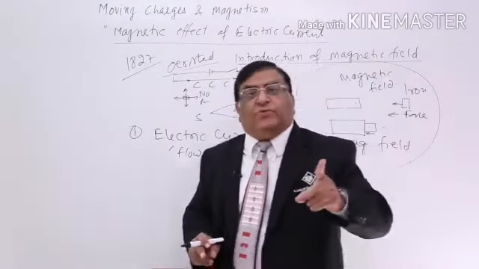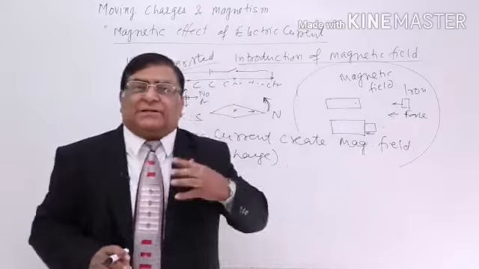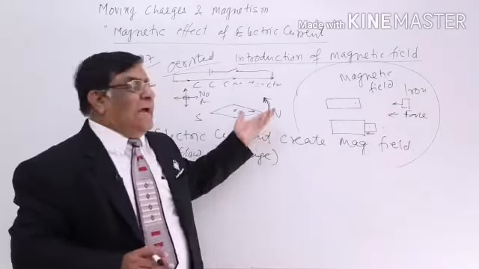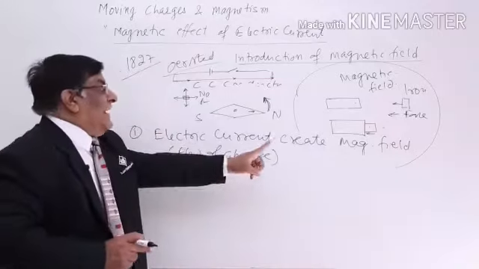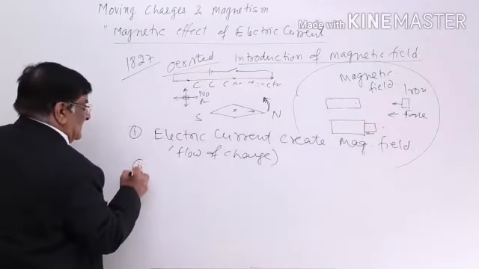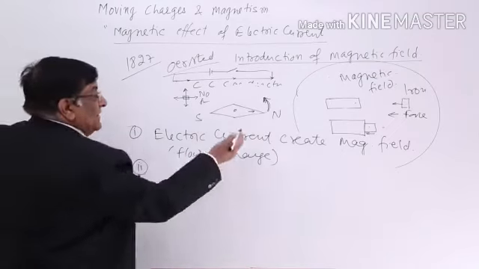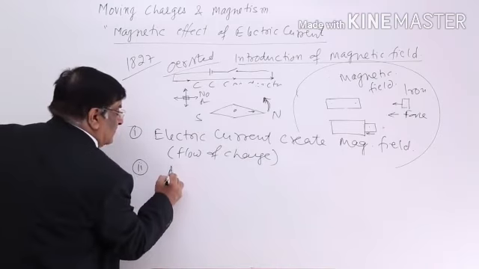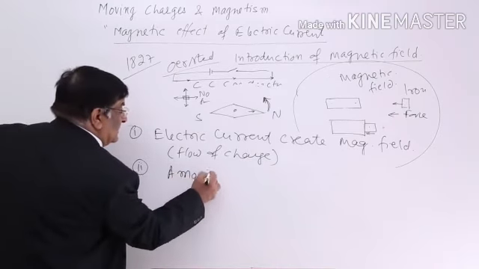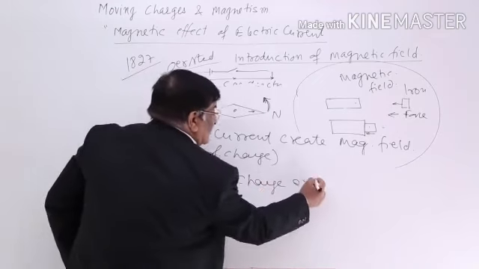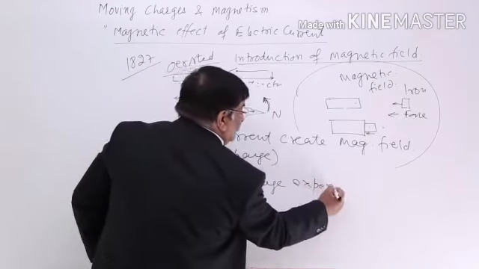So, we have to agree that there is a third field in nature, which is the magnetic field, and electric current creates a magnetic field. And who experiences it? Then it should be an electric current or a moving charge that experiences the force.